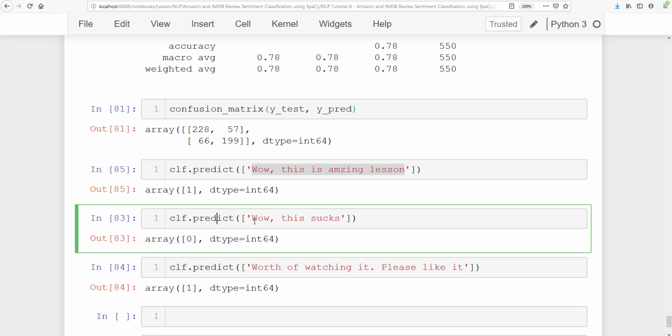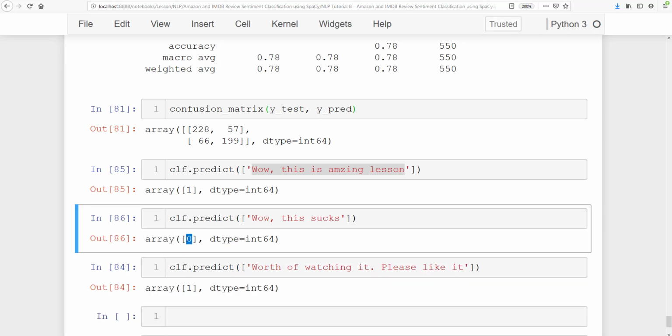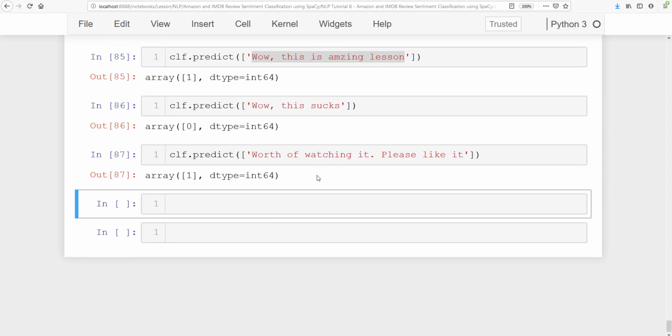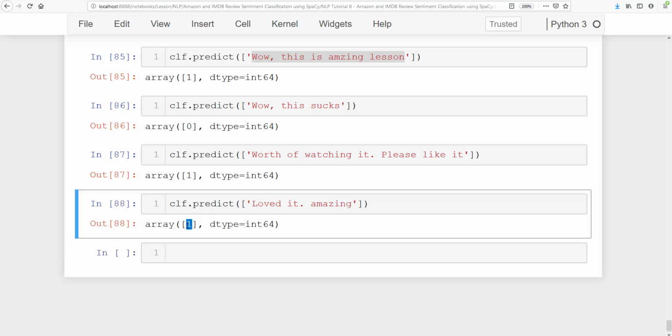But if I say, "Wow, this sucks," and run this, you will see a 0 result. That means this is a negative sentiment. And if I say clf.predict "worth of watching it, please like it," it says 1. In the meantime, I can test one more. Let's say I just say "loved it." Amazing. Now you see, this is 1. Okay, perfect.